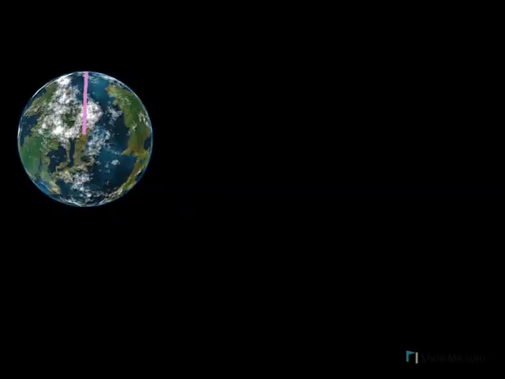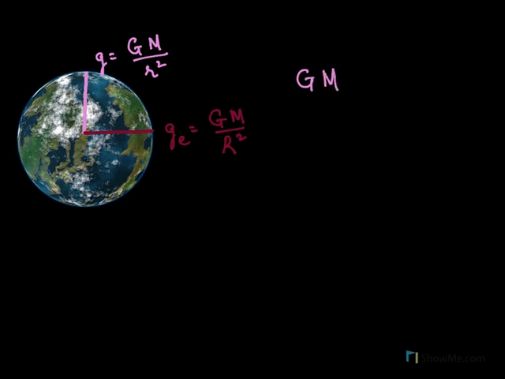Let's go over this point again. We said the polar radius was small, so at the pole, the g was GM over small r squared. But at the equator the radius was much longer, so the g at the equator, we call it g_E, is GM over R squared. If we compare these two values, which value will be greater?